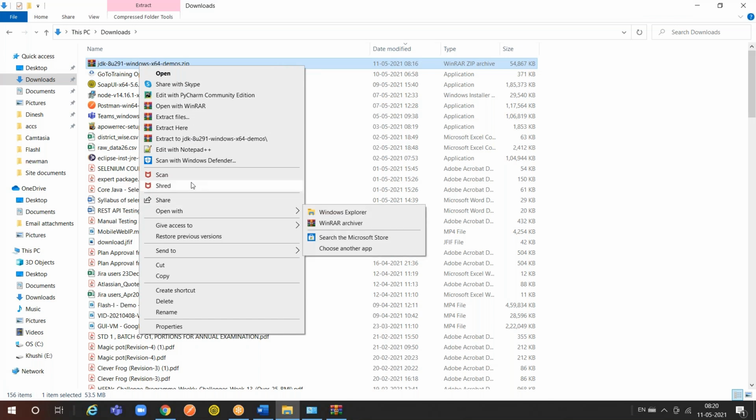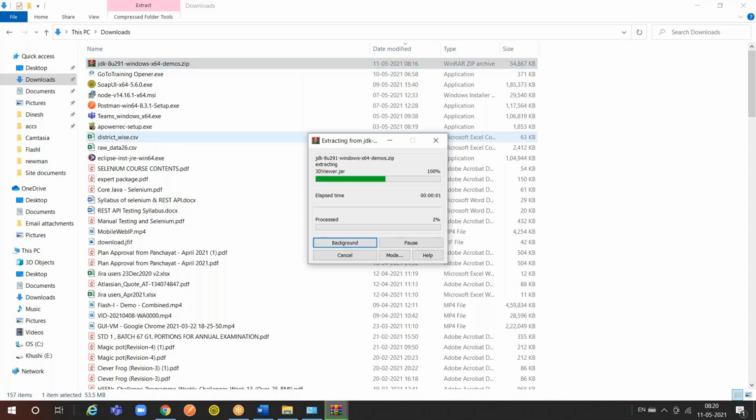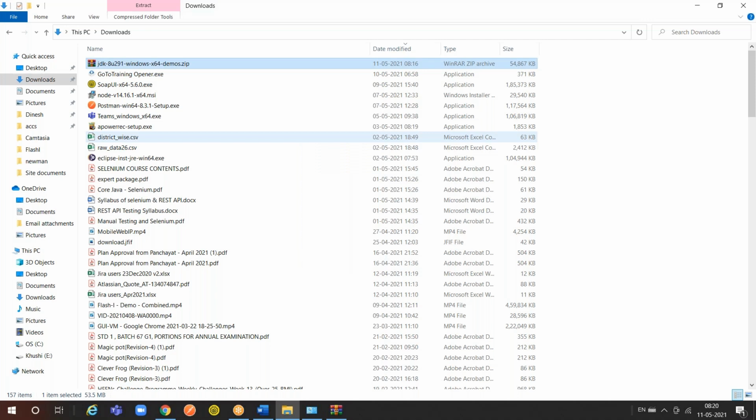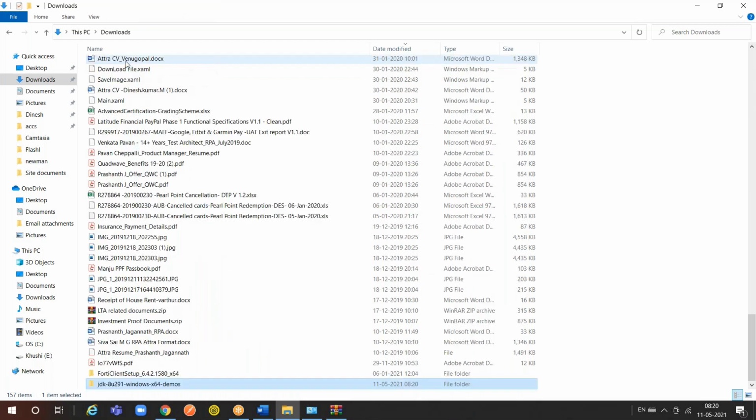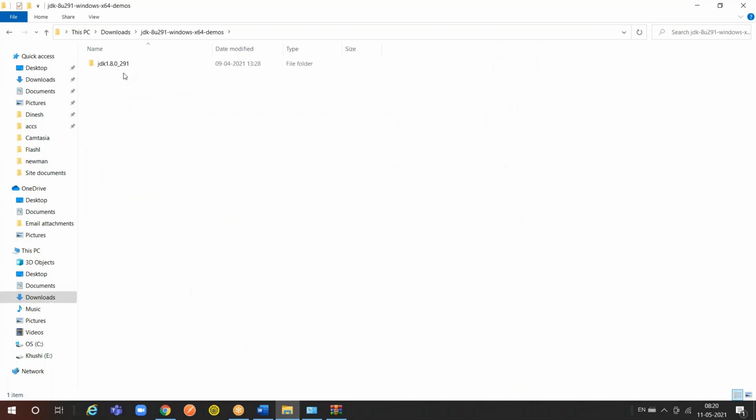Extract to JDK 82291. Yes. It will not come in a zip file, sir. Directly it comes as an executable file. Let's see. Where is it, sir? No, that zip file. Where is that? Yes, down. Go inside.